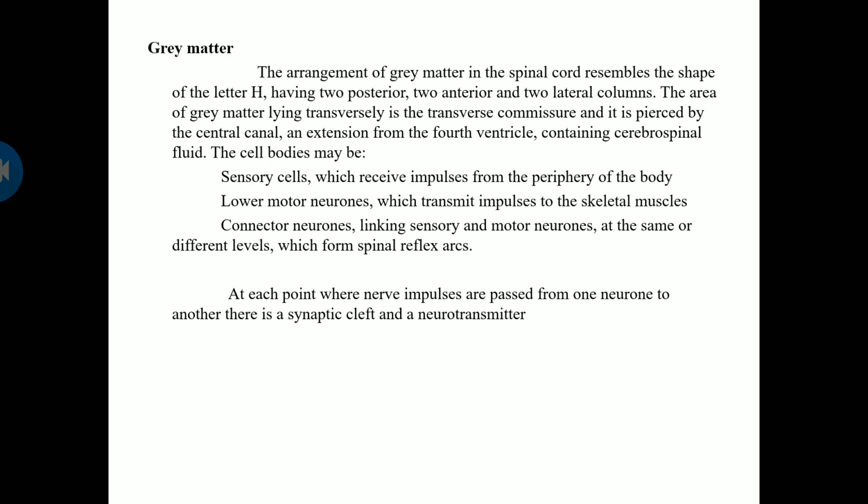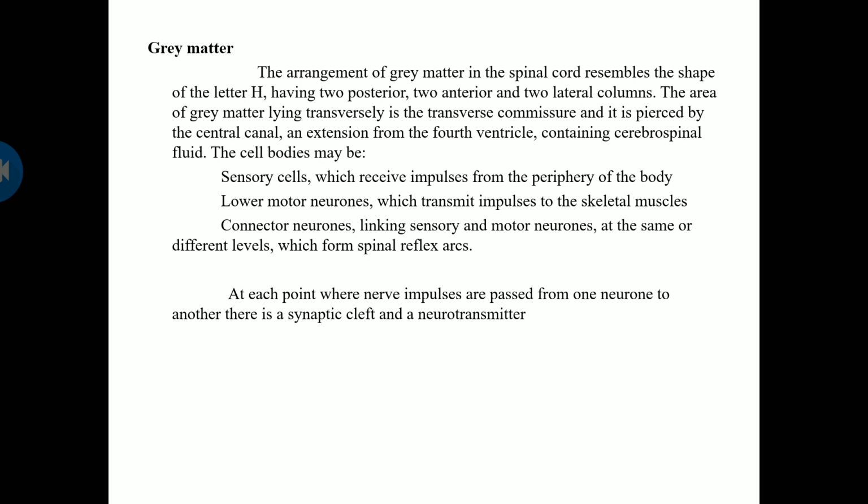So the arrangement of the grey matter will be in the shape of the letter H, having two posterior, two anterior and two lateral columns. The area of grey matter lying transverse is the transverse commissure, and it is pierced by a central canal, an extension from the fourth ventricle containing CSF.